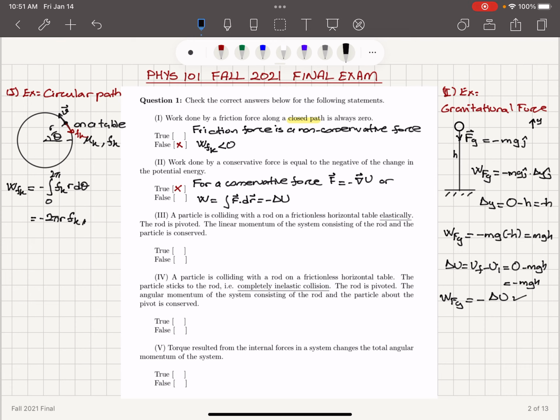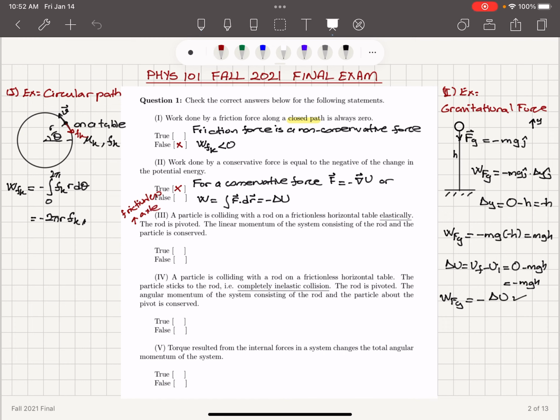Okay, the statement number 3. A particle is colliding with a rod on a frictionless horizontal table elastically. The rod is pivoted. So therefore, since this is an elastic collision, I should also expect that there's going to be a frictionless axle here.